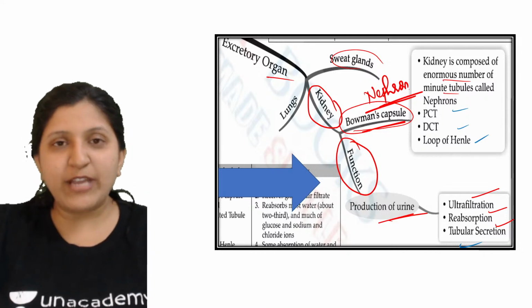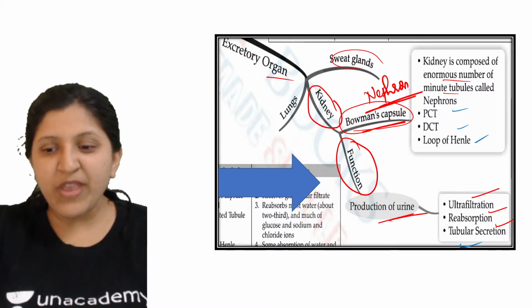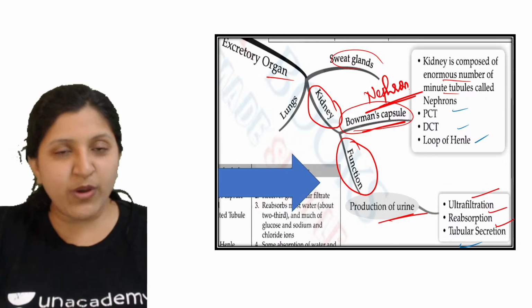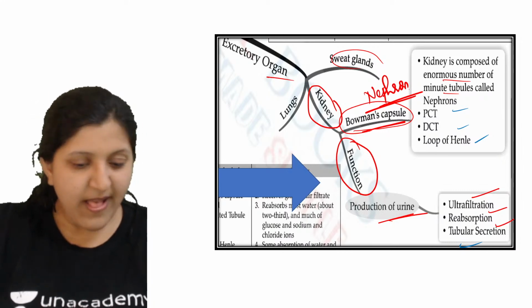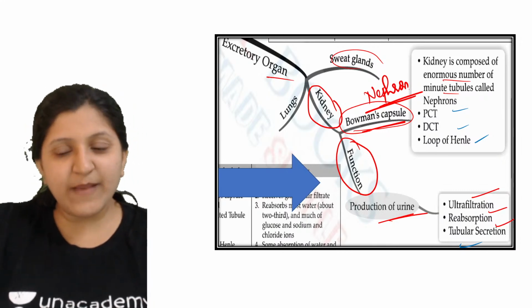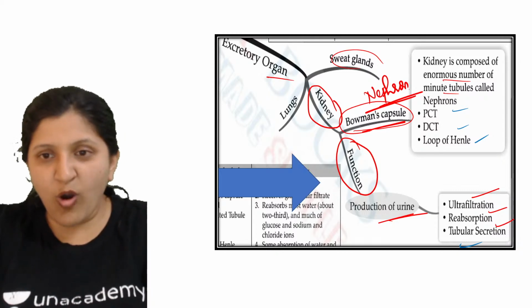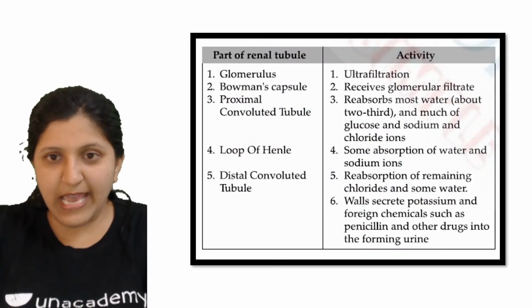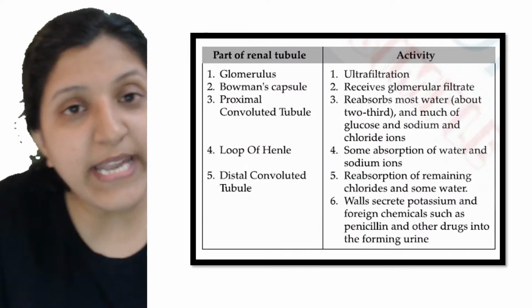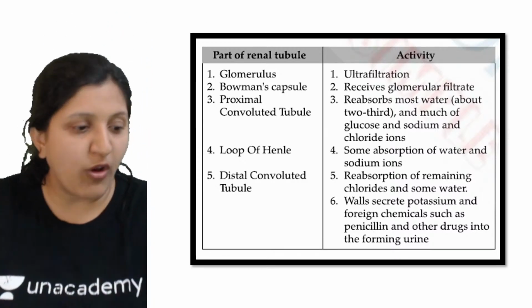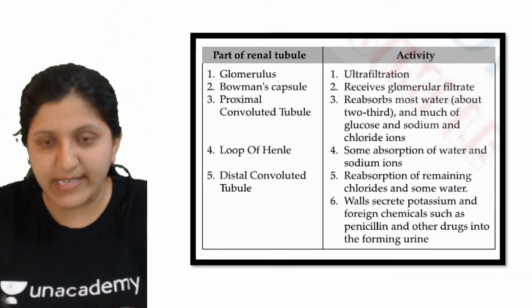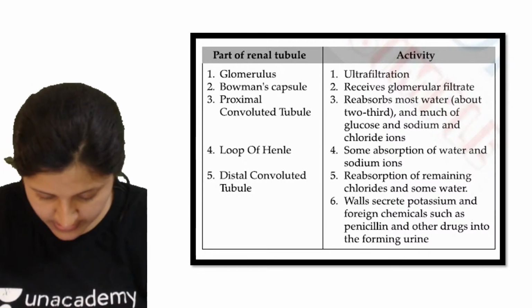Same with respect to the yellow spot in the eye: fovea centralis, macula lutea, and yellow spot. Different names are given, so remember all those alternate names. Okay, let's get on with this one. What exactly happens in what part of a nephron? Let's have a look at this now. Just a second.